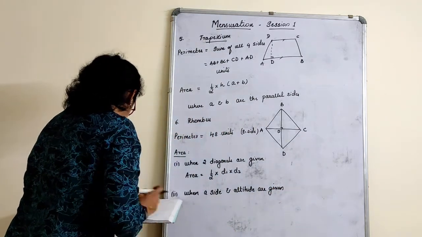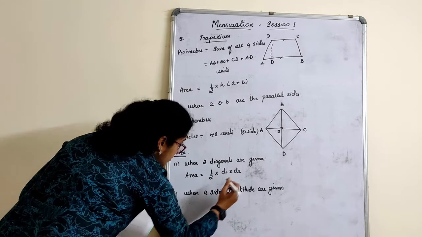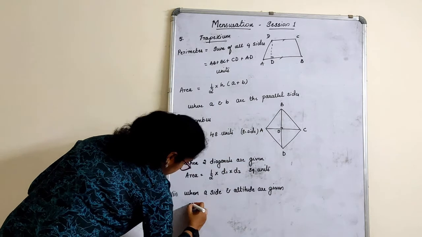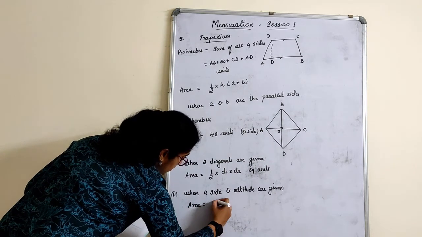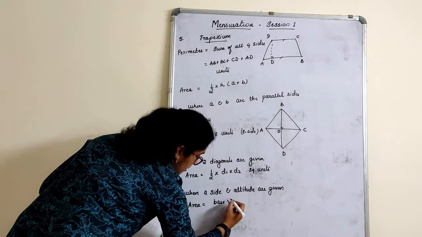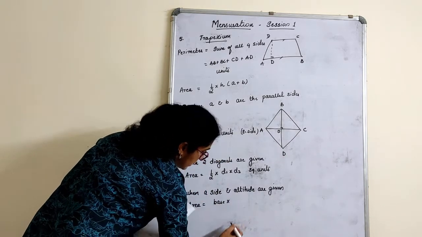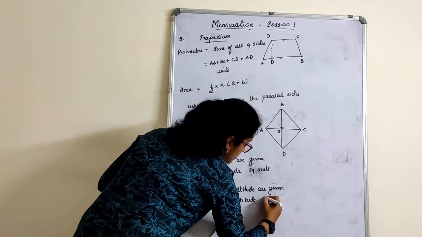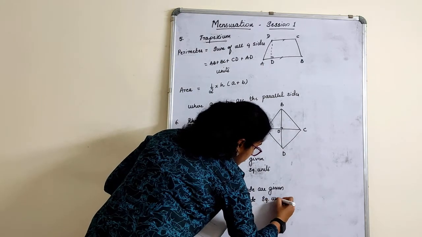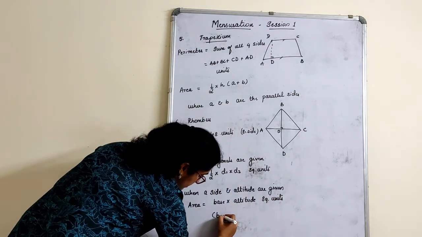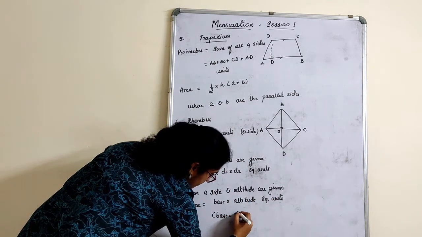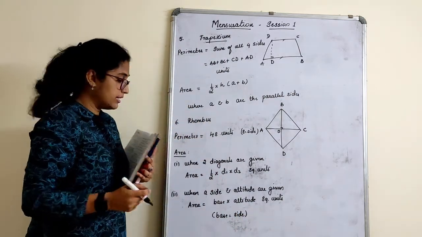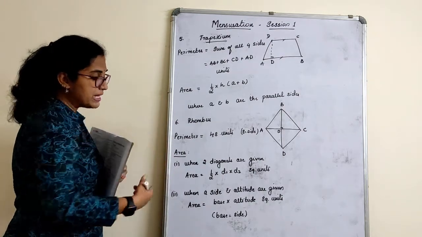So the formula is directly what you will write here: area, in square units, is equal to base, we usually call it base, into altitude, square units, where base is nothing but the side. Formula wise we always call it the base only. So it is base into altitude, where base is nothing but the side.